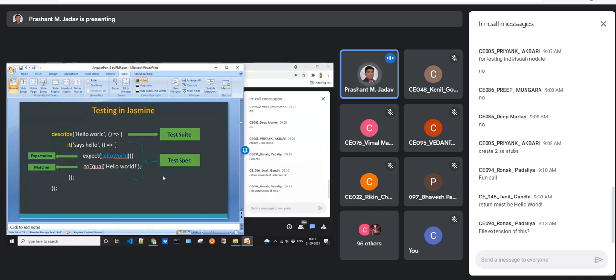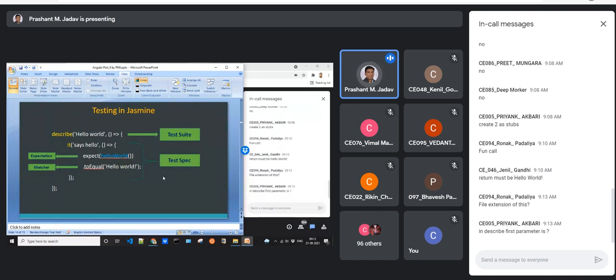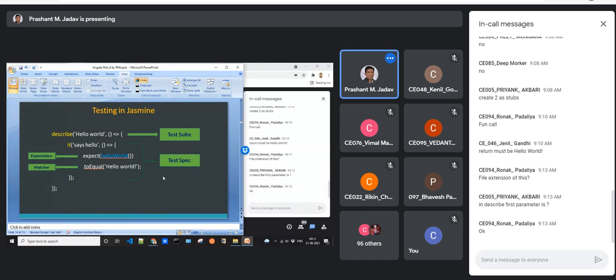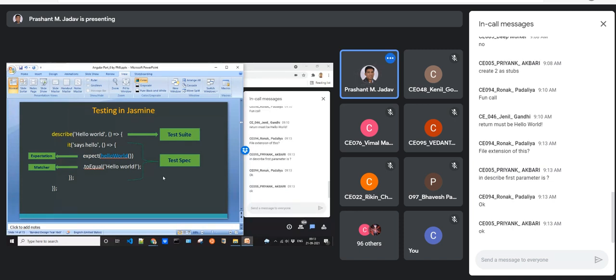Okay, file extension you already know. It is spec.test.ts, or if you are testing JavaScript code, then the file name must end with spec.js. In describe, the first parameter is the description of the test suite. The second parameter is the callback function. Similarly, in the test case it function, the first parameter describes what you are testing, and the second parameter is a callback function. Within that, basically the testing code is there.